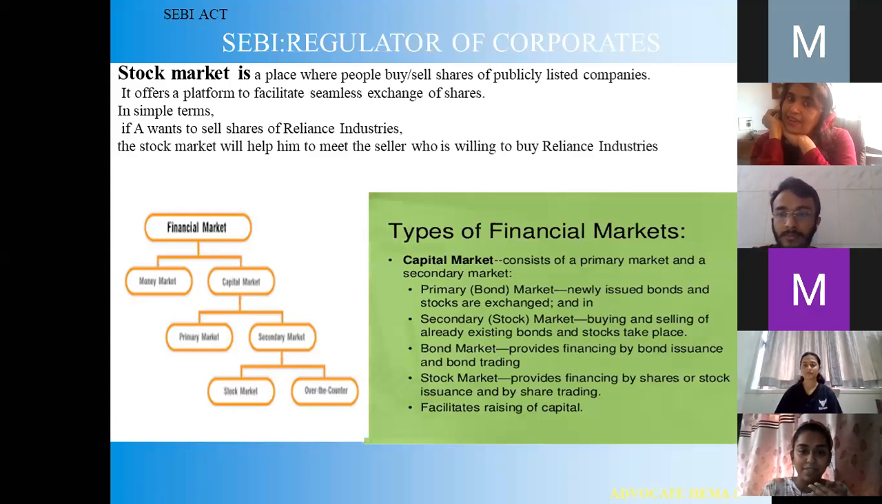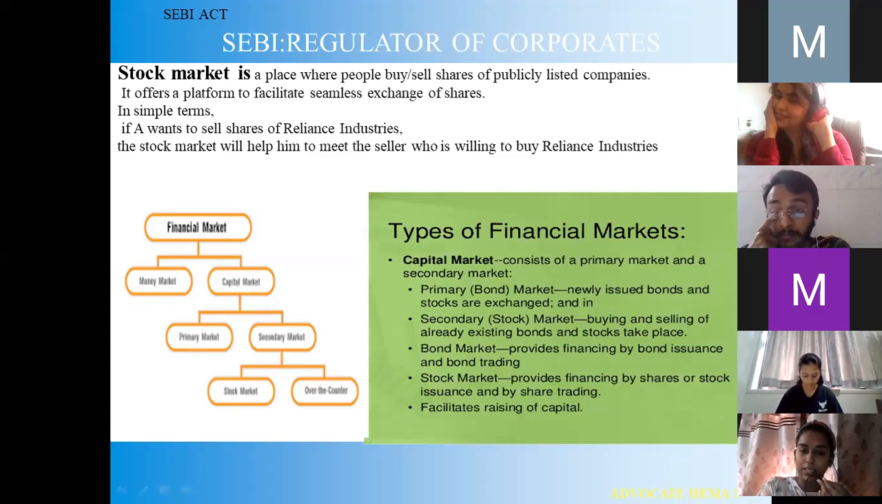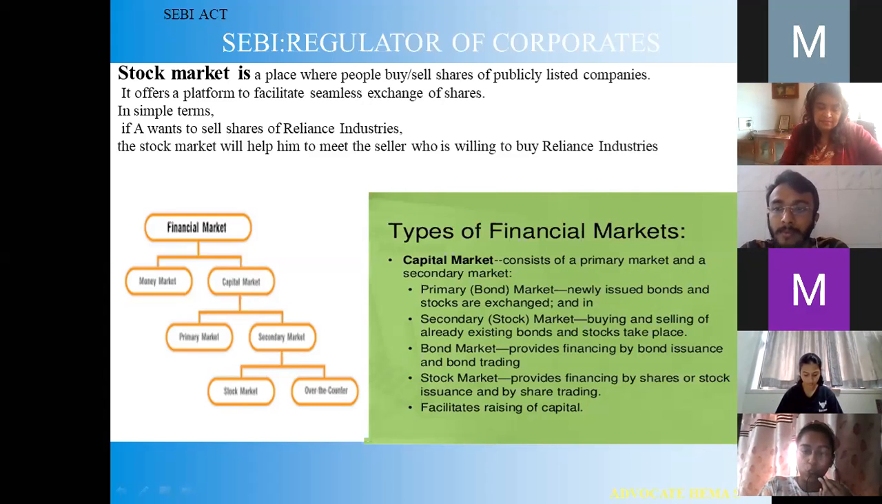Next, types of financial markets. The capital market consists of primary and secondary markets. First is the primary market, where newly issued bonds and stocks are exchanged. In the secondary market, buying and selling takes place between existing bonds and stocks. The bond market provides financing by bond issuance and bond trading. The stock market provides financing by issuance of shares or stocks and by share trading, and facilitates raising of capital.